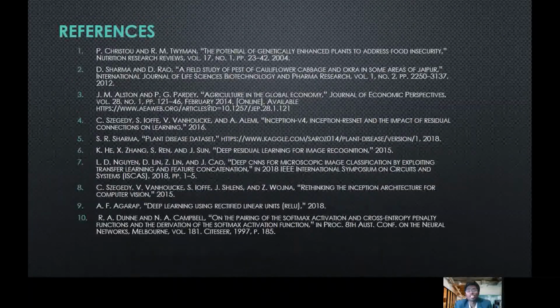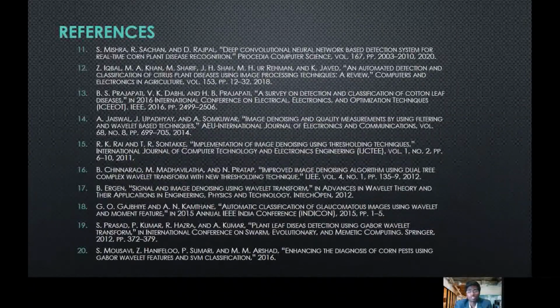So these are the references which I have used for the current study, and this was the work done by me, Bani Sanyal ma'am, and Ramesh Kumar Mahapatra sir. Thank you.